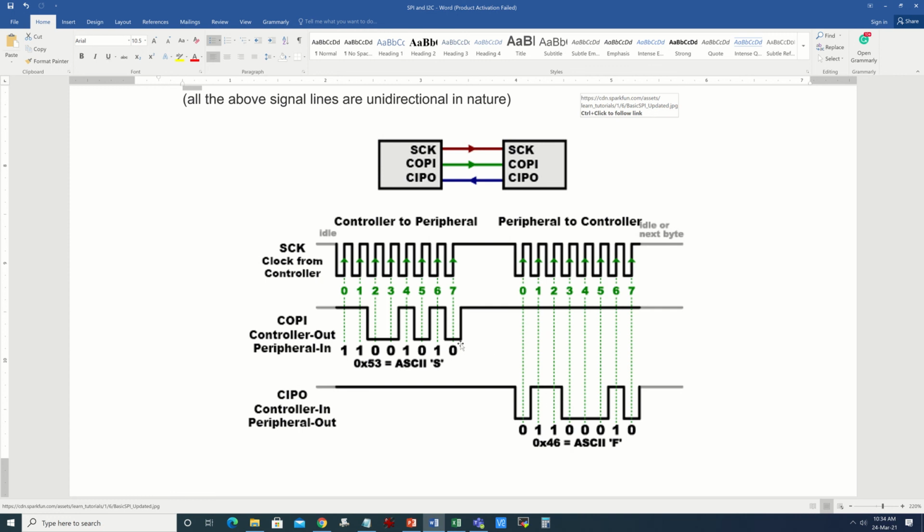So this is the query made by the microcontroller to the peripheral. Now the peripheral is responding to the microcontroller with some values. So the CIPO line shows another value. In this example, they are showing the ASCII of F, which is 46. So 0, 1, 0, 0, and then 6 is 0, 1, 1, 0. Okay, so 0, 1, 0, 0, 0, 1, 1, 0. So this is basically 46, in a reverse manner. So this 46 again gets sampled during the rising edge.